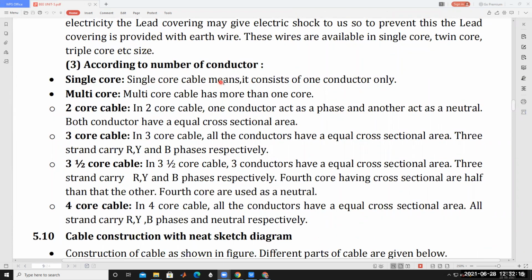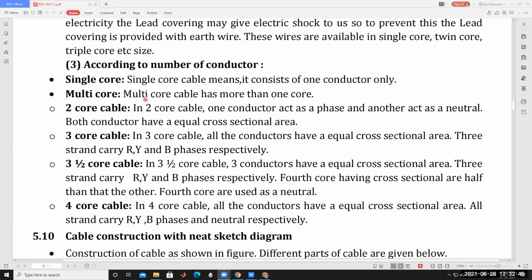Single core cable means it consists of only one conductor. According to the number of conductors, cables can be classified into single core cable and multi-core cable. The first one is called a single core cable, which consists of only one conductor inside the cable.